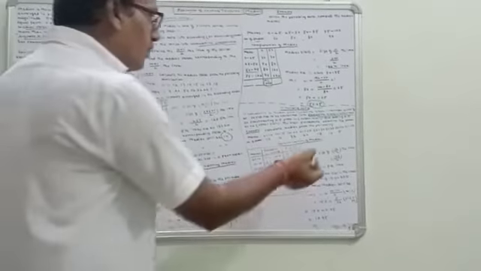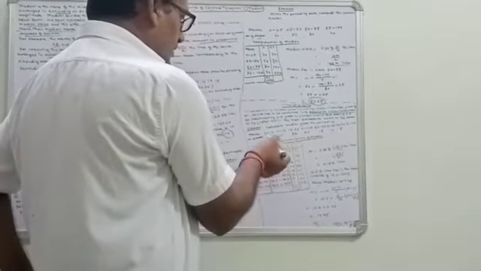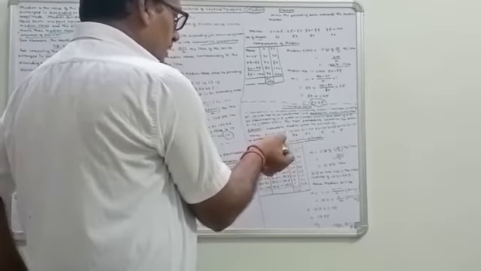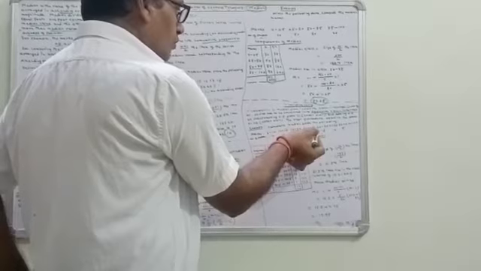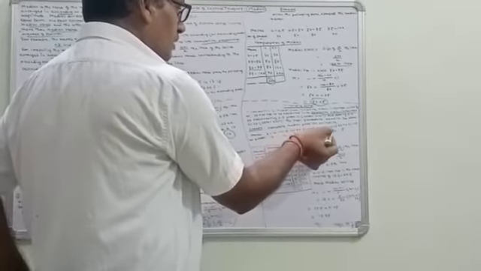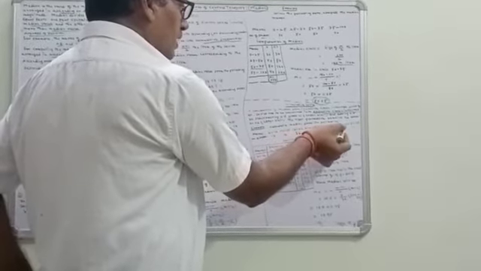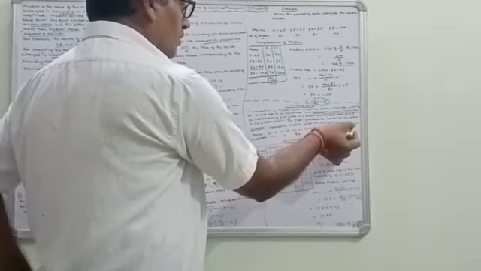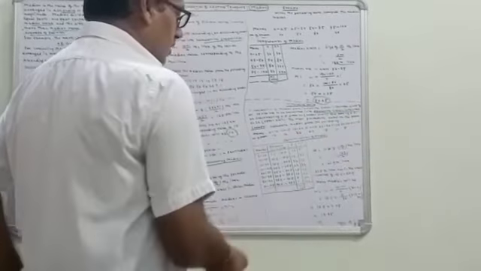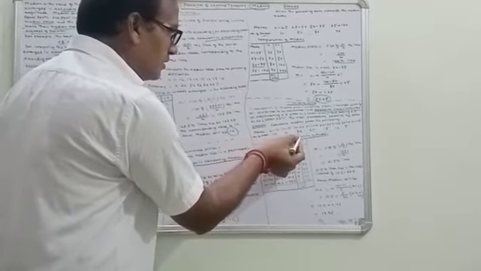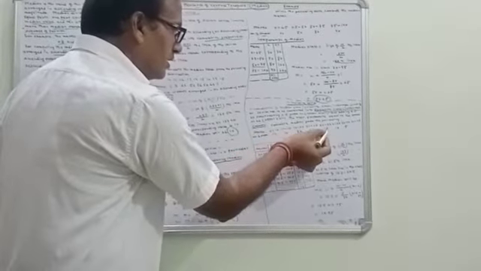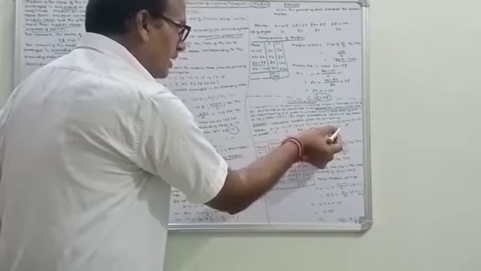Now take for example, calculate median from the following mass series: 6 to 10, 11 to 15, 16 to 20, 21 to 25, 26 to 30, 31 to 35, 36 to 40, 41 to 45. And number of students: 17, 16, 32, 24, 18, 10, 5.